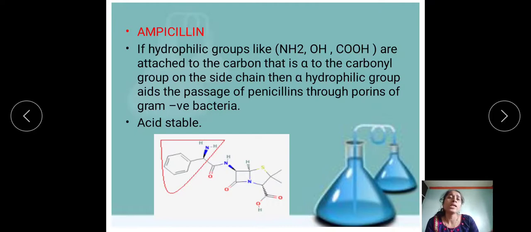In particular, we have to see about these penicillins. Penicillin is the acid stable one. You can see over here an aniline group which I have to put in place of the R group of your penicillin moiety.